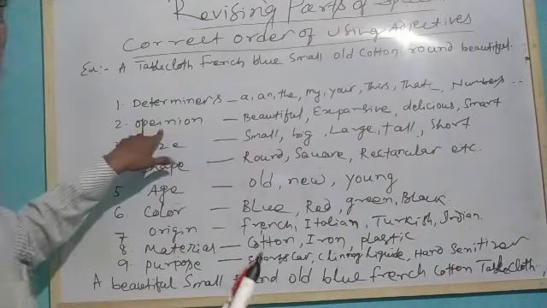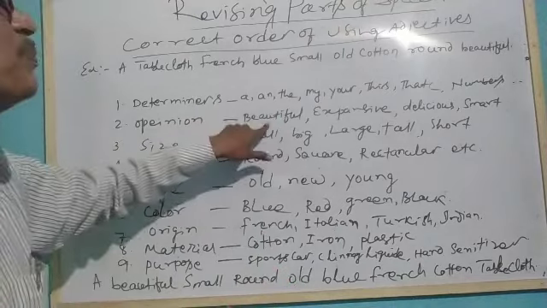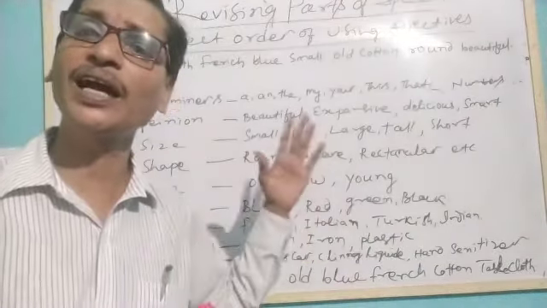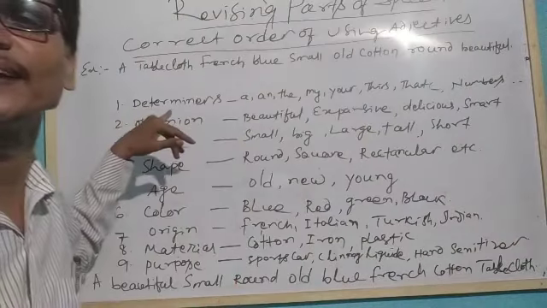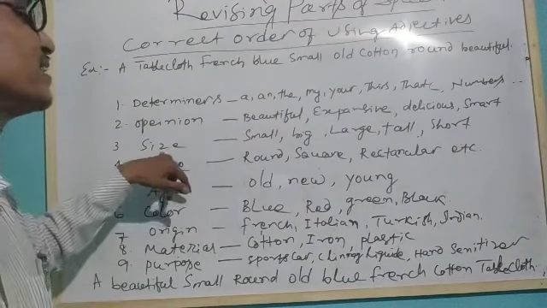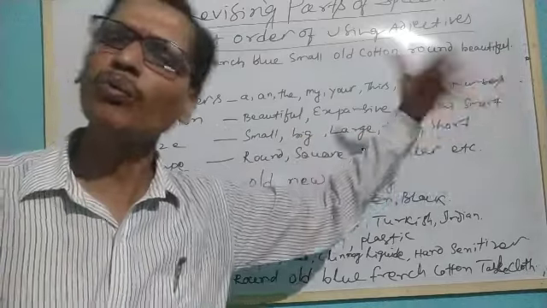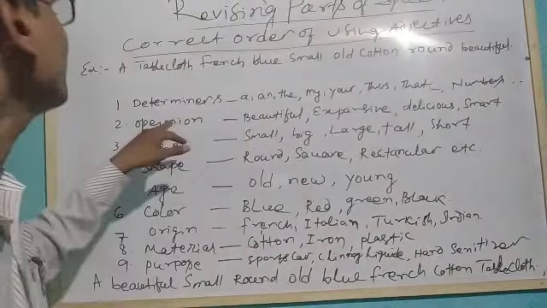Then if you are giving any opinion, you can say beautiful, expensive, delicious, smart. These opinions come after the determiners. Then comes the size, whether it is small, big, large, tall, short, long or whatever, that will come after these opinions.